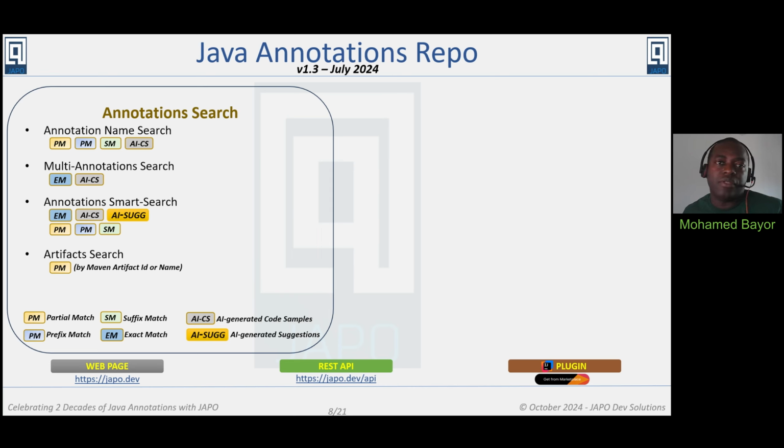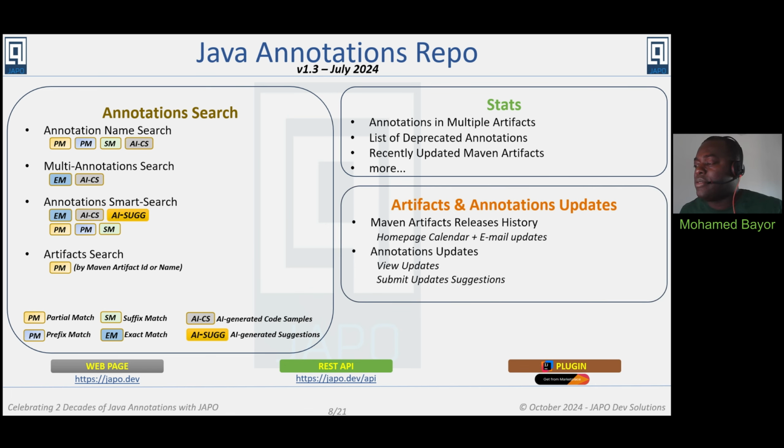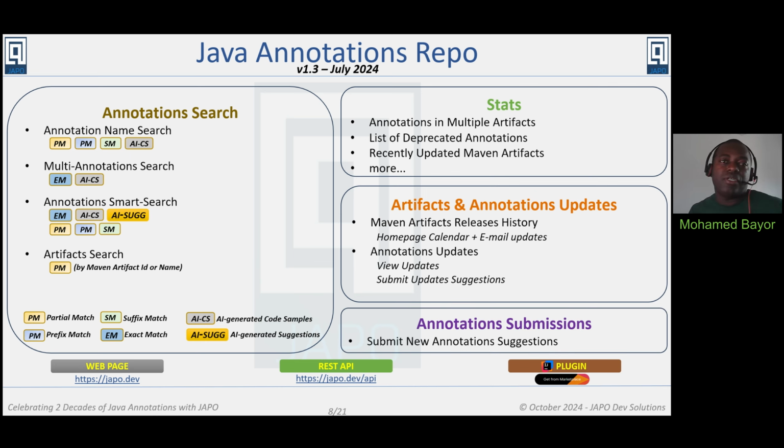Apart from the search feature offered by JAPO, JAPO also offers the stats feature, which is very useful for custom annotations creators. Also, there is the possibility to view Maven artifact release update through a calendar or receive those updates by email. And to finish, JAPO also offers the possibility to submit annotations.